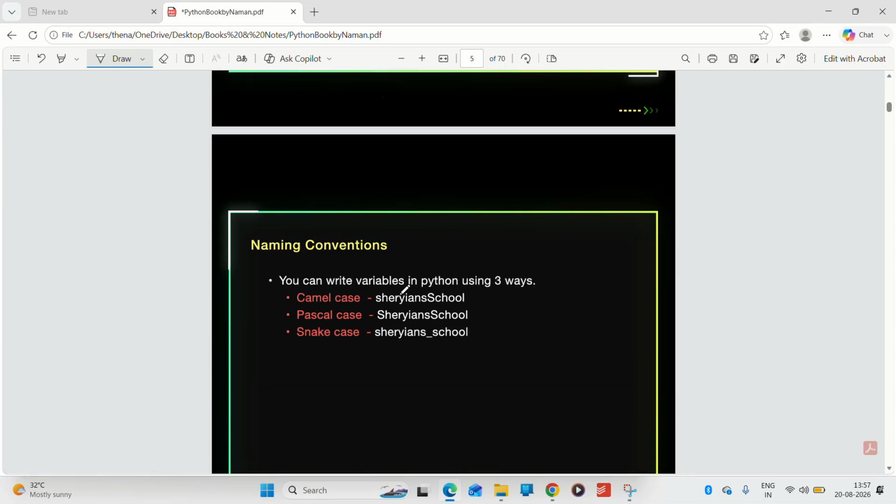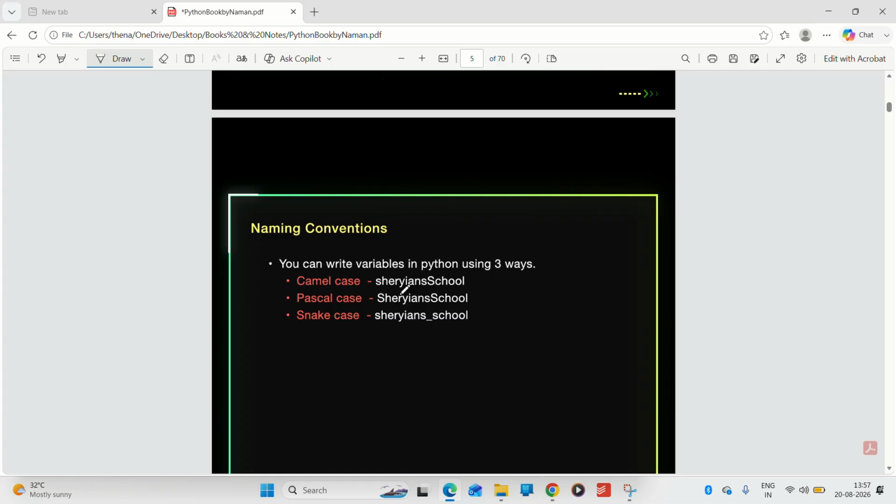Now let's move to the convention, meaning how the variables are written, classified into three ways. First is camel case. What is camel case? As I have told you, you should not use space, so you can write the middle word, meaning the second word, in capital letter. So it looks like a camel, because a camel also has a hump in its middle, right?